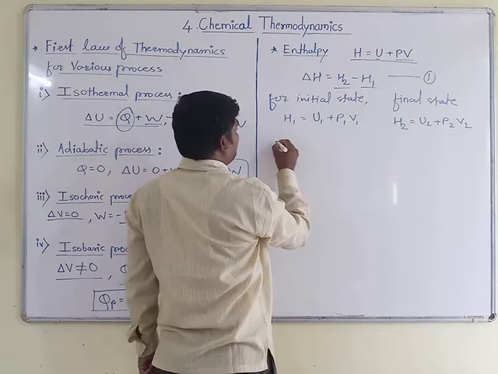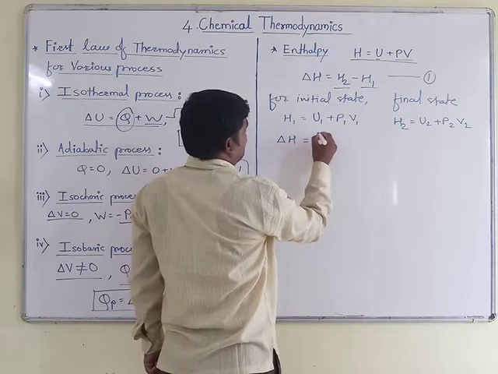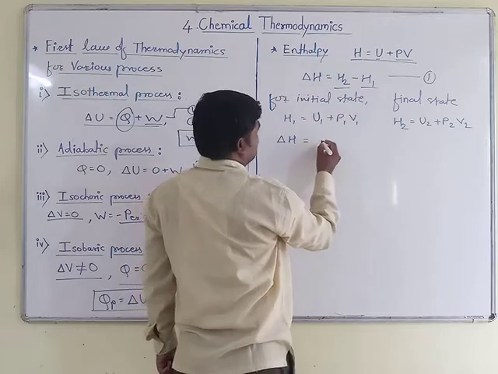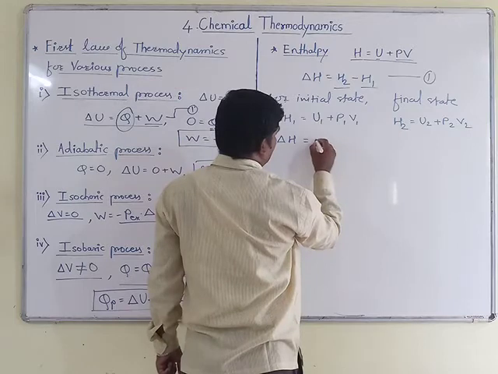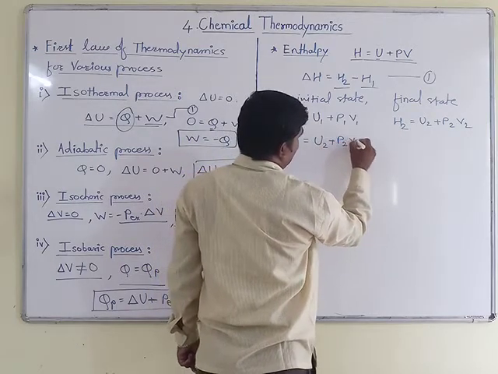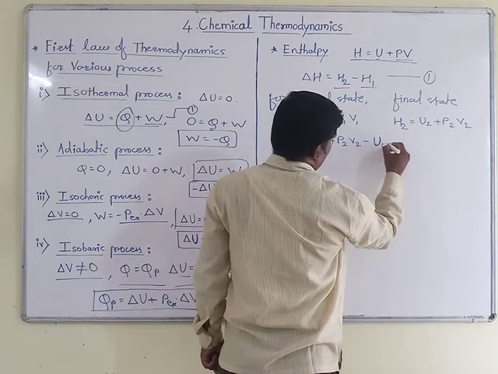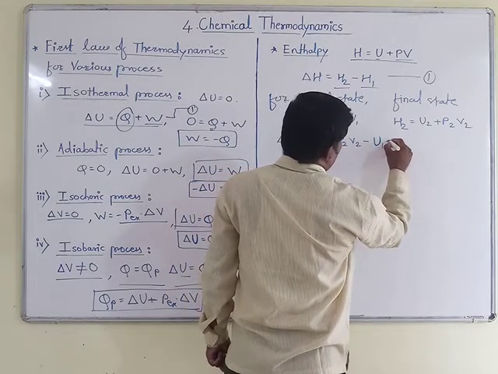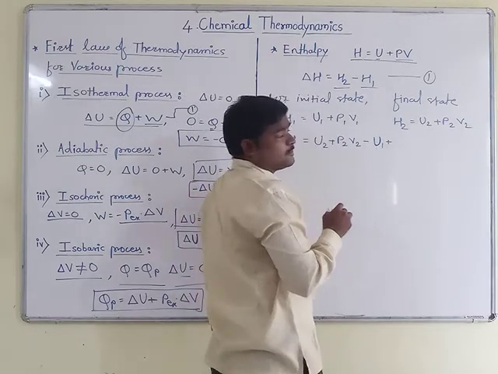Then you will get the proper equation for delta H. So I will substitute all these values here. Then you will get, instead of H2, I will substitute this value U2 plus P2 V2 minus U1. Now only I will write plus only.